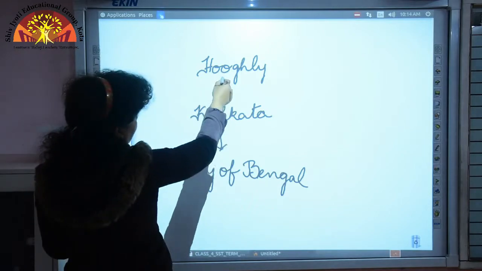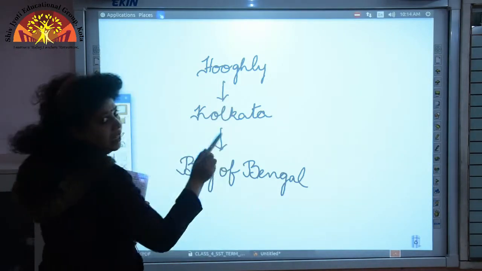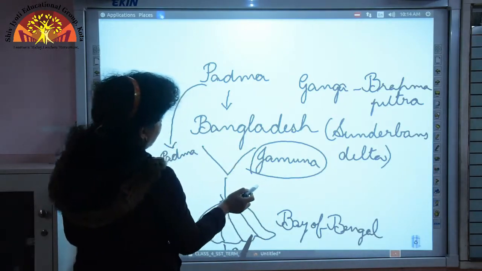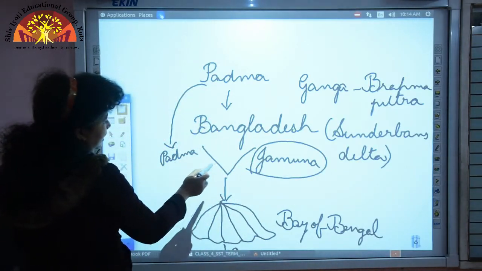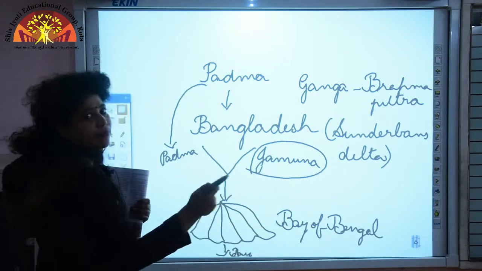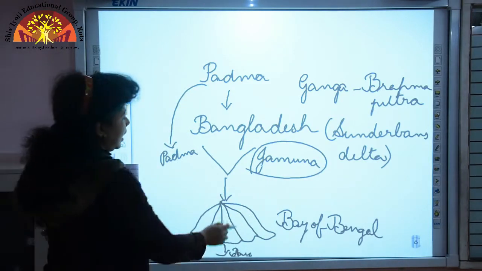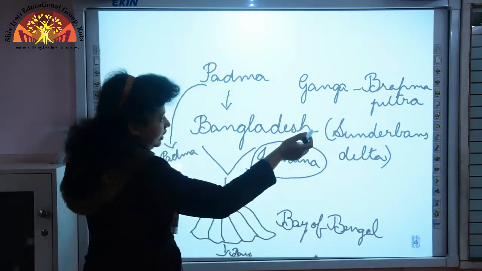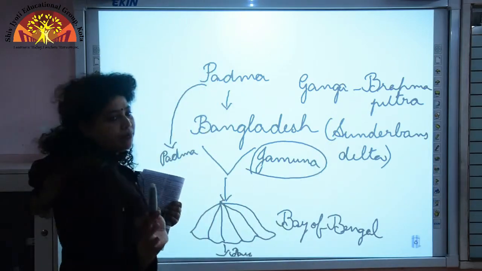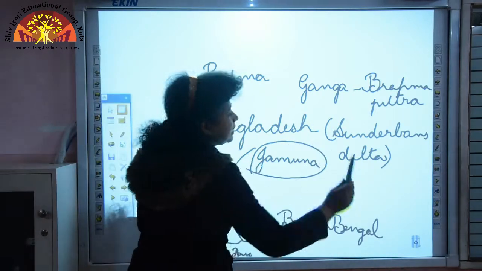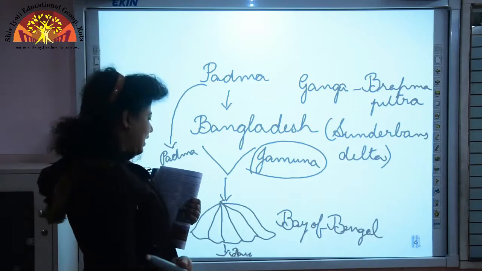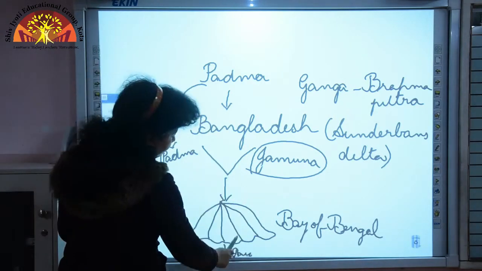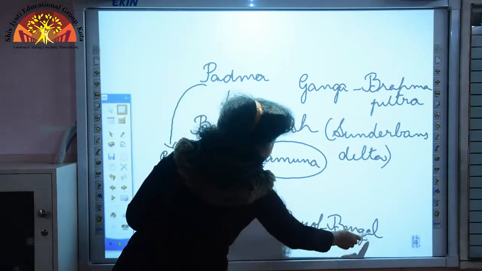Now, Hooghly enters Kolkata and finally drains into the Bay of Bengal, and Padma enters Bangladesh, and in Bangladesh it joins with Jamuna, which is the main branch of river Brahmaputra, and then these two, that is the Ganga and Brahmaputra, together form the Sundarbans delta, and this Sundarbans delta is the largest delta in the world. And finally, after forming the delta, it drains into the Bay of Bengal.